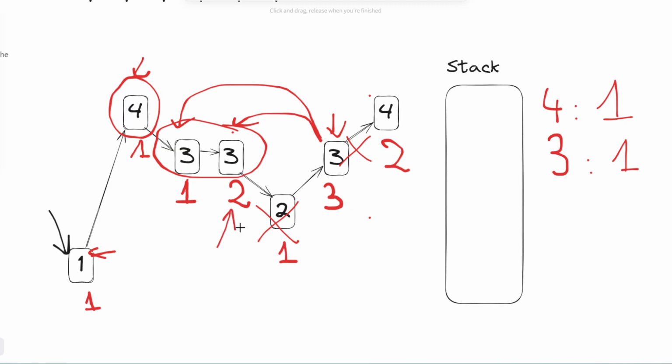When we encounter the second 3, we notice that this value is equal. Once we remove any number that is smaller than 3, the value that remains has to be either bigger or equal to 3. So when that is the case, we simply need to compare the value with the top of the stack.